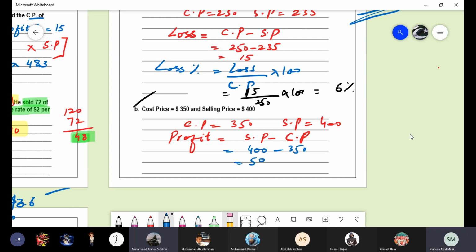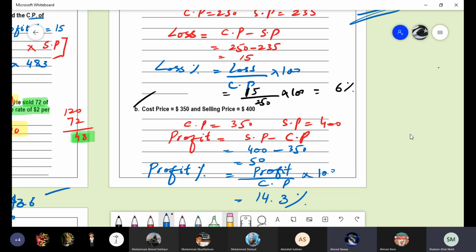What's the formula for the profit percentage? Profit over cost price multiplied by 100. Because nothing is mentioned, we can go for the cost price. Answer? I'm getting 14.3%. Yes, boys. What's your answer? Same answer? Okay.